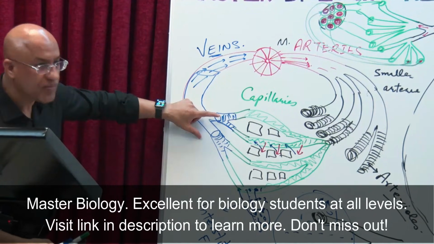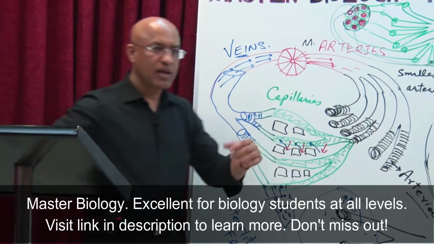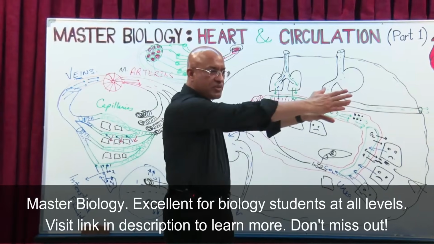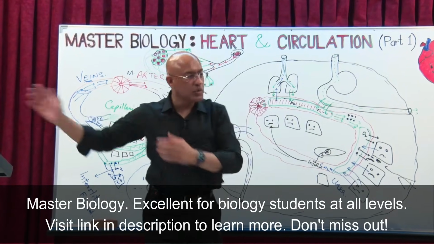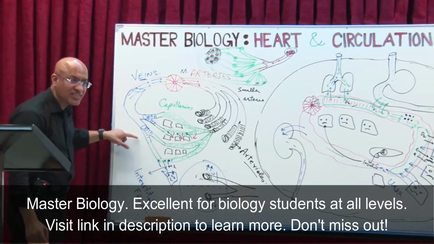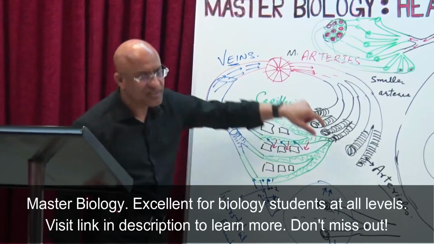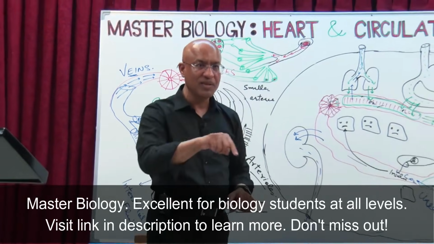These vessels in which capillaries are draining, if I am the capillary, I'm receiving the blood from which side? Arterial side. And I'm draining into the venous side. This is the venous side, because it is now taking the blood towards the heart. Circulatory system, circle, right?